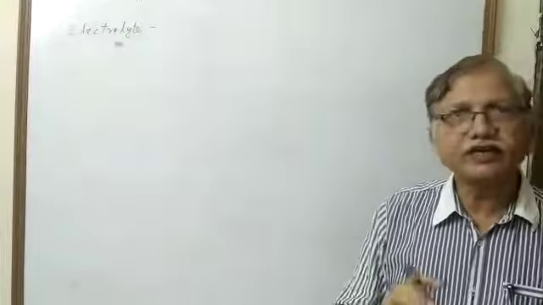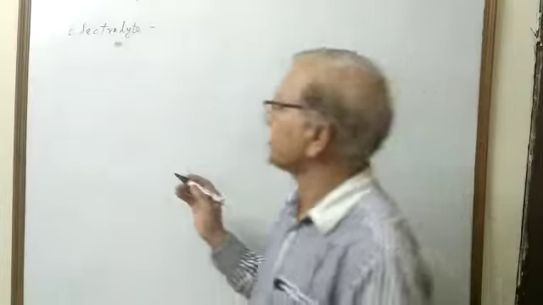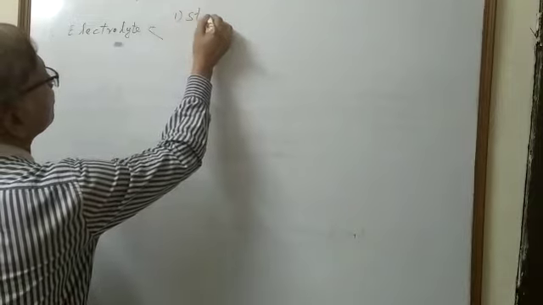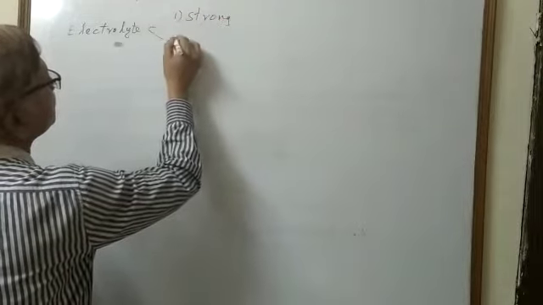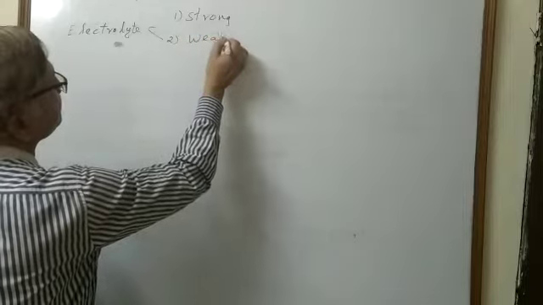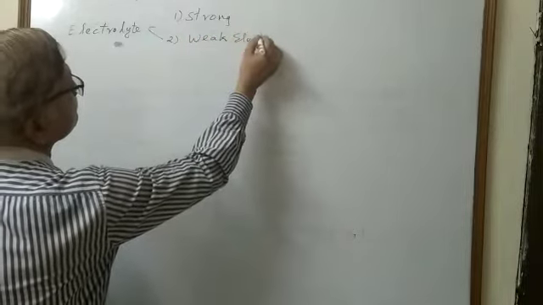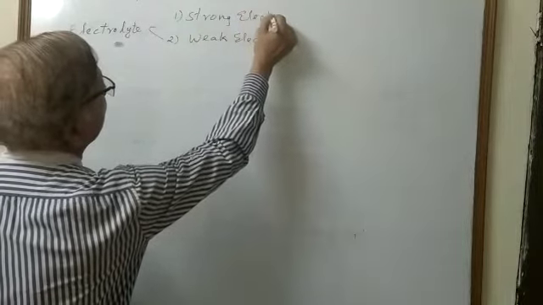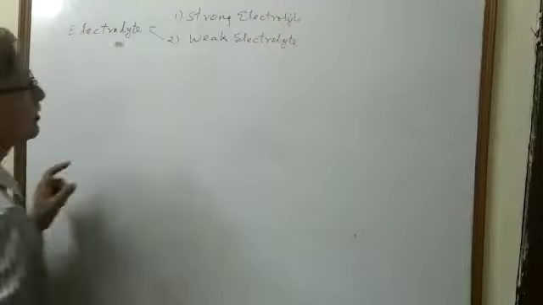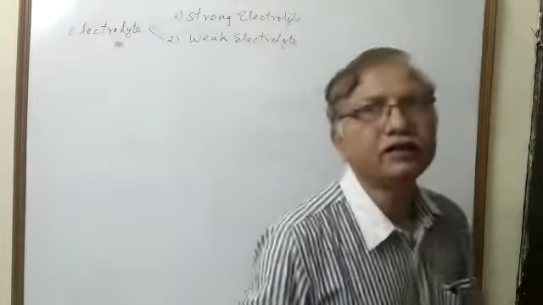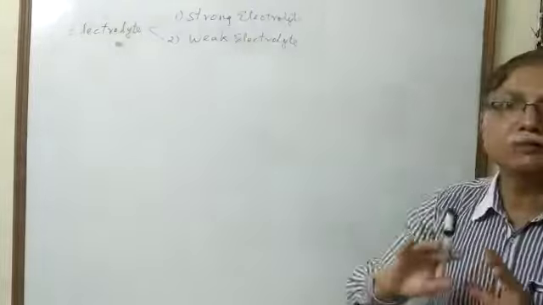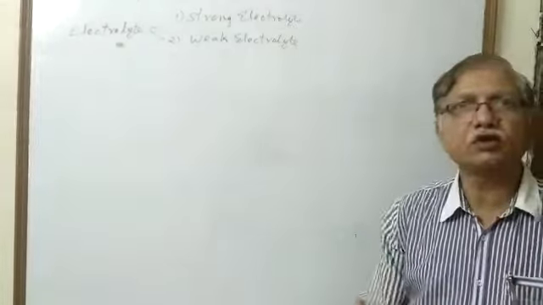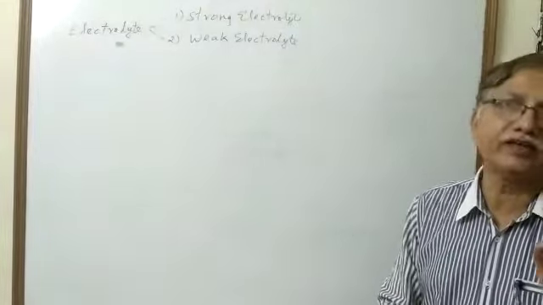On the basis of the degree of dissociation, they are divided into two types of electrolyte. Number one, strong electrolyte. Number two, weak electrolyte. Strong electrolytes are those which dissociate almost completely, almost 100%. And weak electrolytes are those which dissociate feebly, a very small amount.